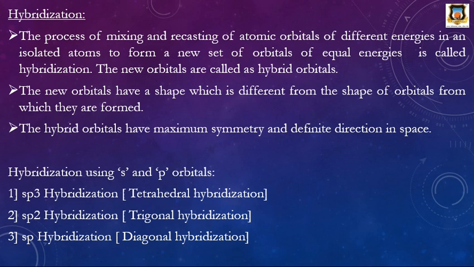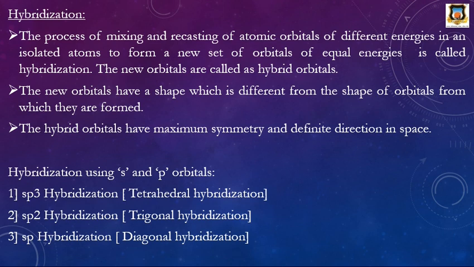Suppose the s orbital undergoes hybridization, then the s orbital is spherical in shape, but its shape changes when it undergoes hybridization. The hybrid orbitals have maximum symmetry and they also have a definite direction in space. Then the hybridization using s and p orbitals.